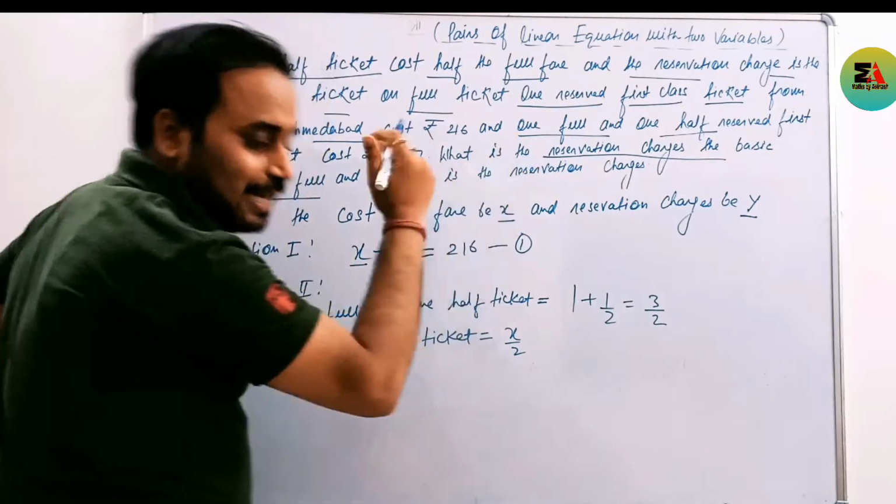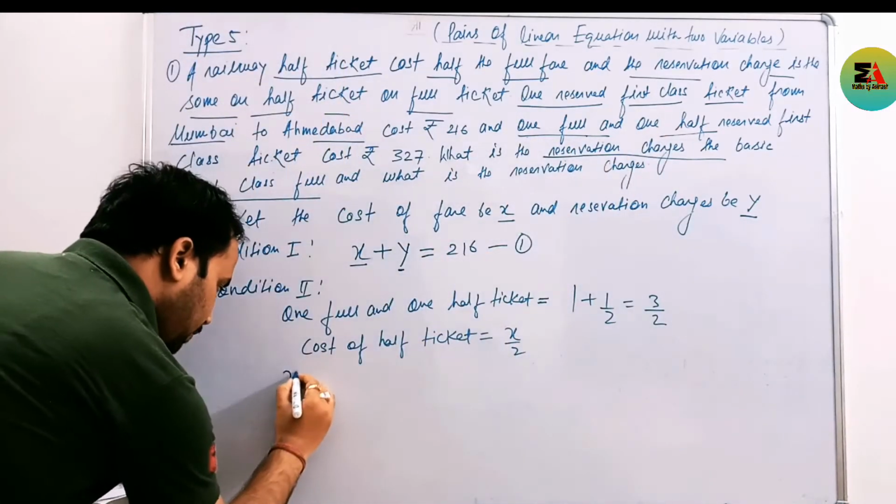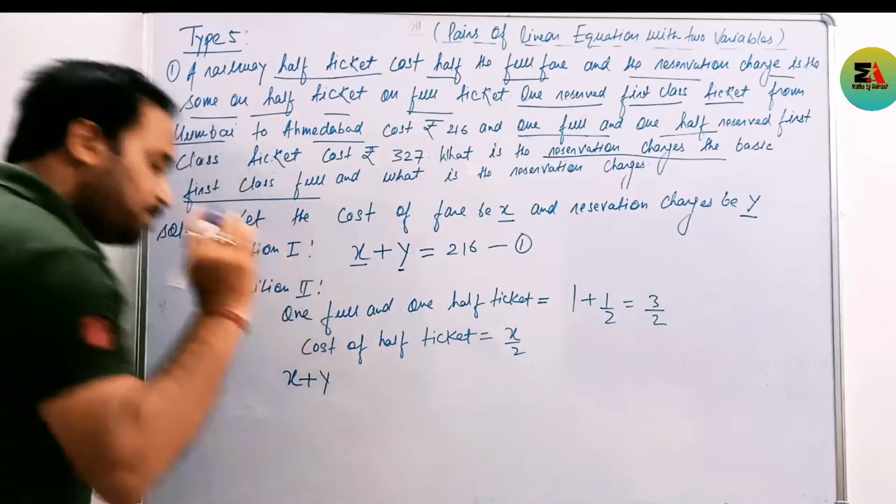Now read the second condition. The second condition says one full ticket will cost X and they impose reservation charge Y. Clear?